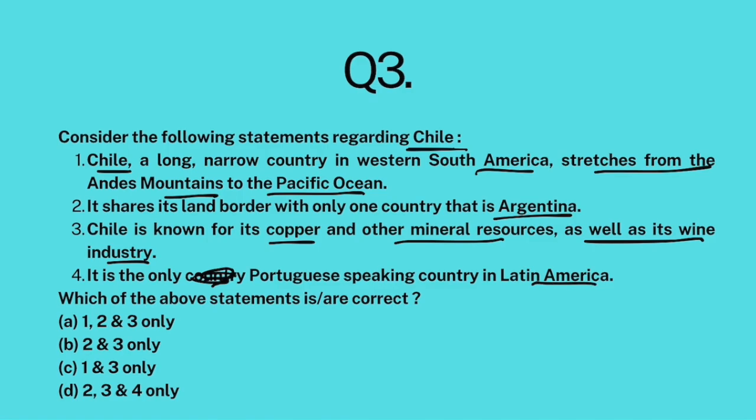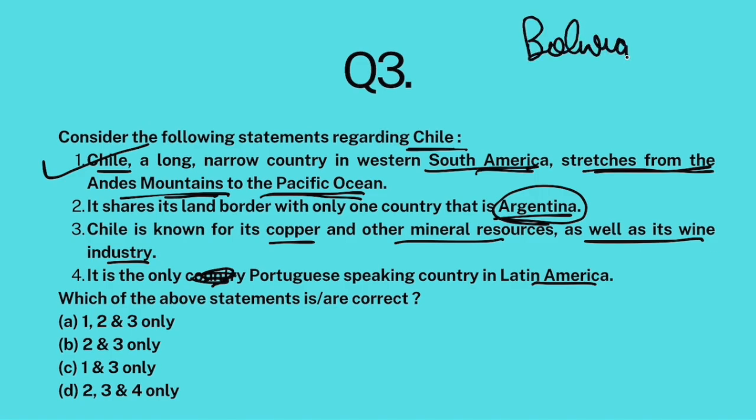So Chile is a long, narrow country in West and South America, sharing its coastline with the Pacific Ocean. It is along the Andes Mountains. So the first statement is correct: a long, narrow country in West and South America stretching from the Andes Mountains to the Pacific Ocean is absolutely correct. Now, Chile shares its border on the east with Argentina, and on the north and northeastern side with Bolivia and Peru. So this statement is false.